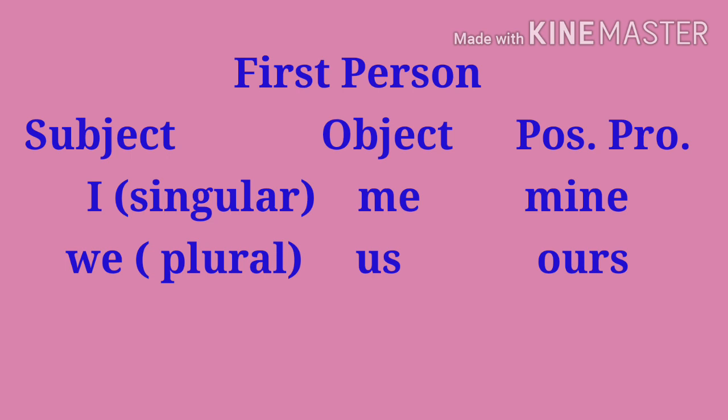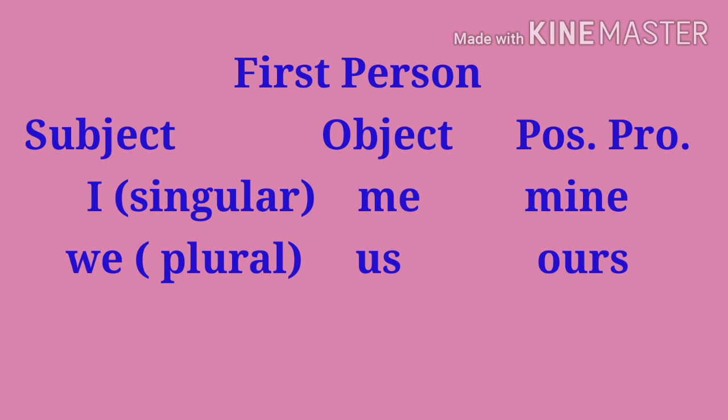Next is possessive pronoun. See, mine and ours. Mine is used as possessive pronoun and ours is used as possessive pronoun. Okay. So in the first person category, when I, we are used as subject, me will be used as object and mine will be used as possessive pronoun. As in the case with we, when we is used as subject, then with that us will be used as object and ours will be used as possessive pronoun.